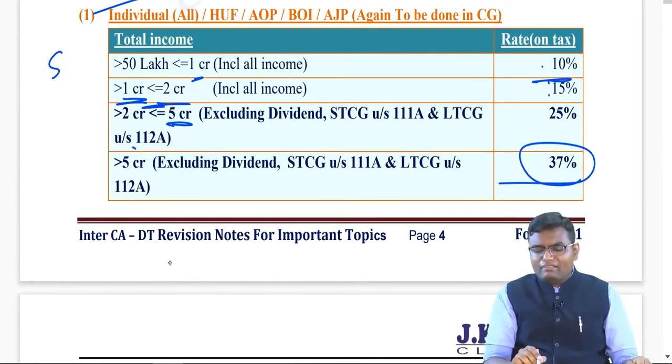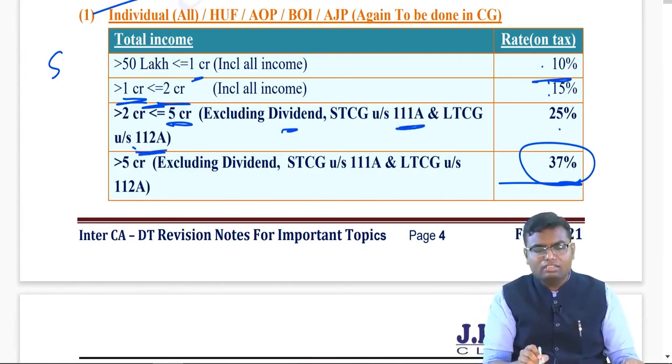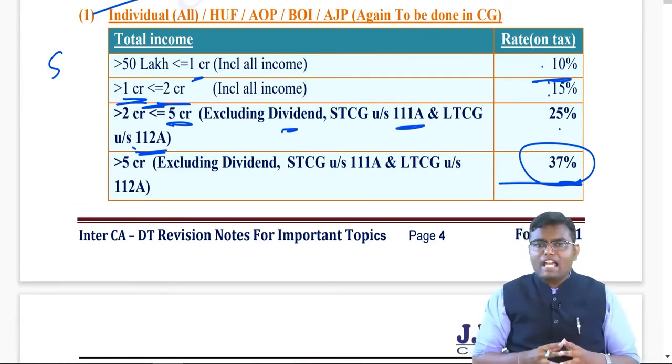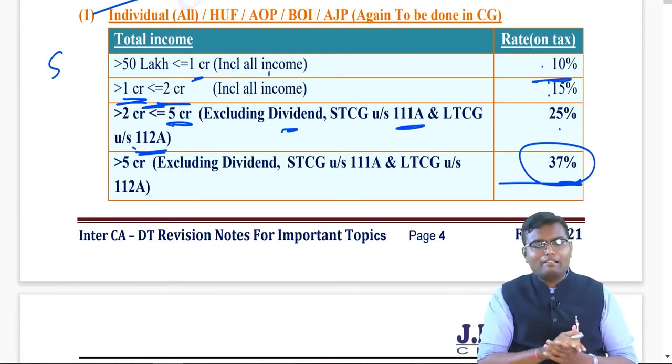Now, what brackets have I written over here? I have written that the 25% and 37% surcharge is not applicable on dividend income, short-term capital gain under section 111A and long-term capital gain under section 112A. How this is implied, what this means, I will teach in the capital gain chapter. So as of now, you can ignore this bracket. Refer to the capital gain chapter, ending tax rate point for these two scenarios.